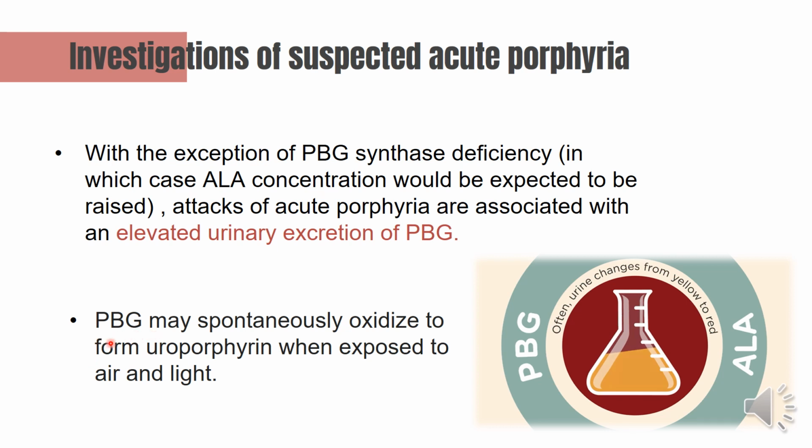And PBG may spontaneously oxidize to form uroporphyrin when exposed to light and air. PBG will spontaneously oxidize. See here, the urine will change in color. This is due to PBG converting into uroporphyrin if exposed to air and light.